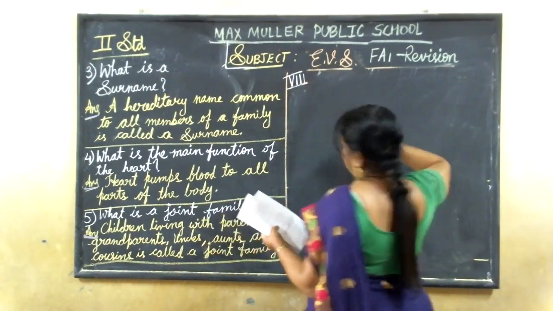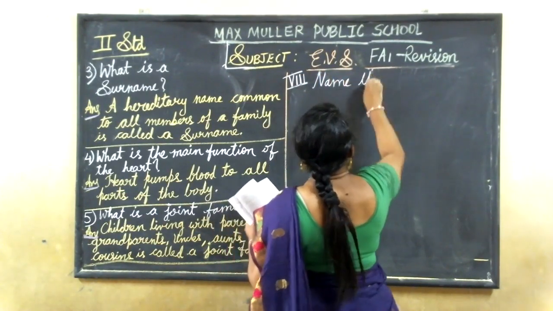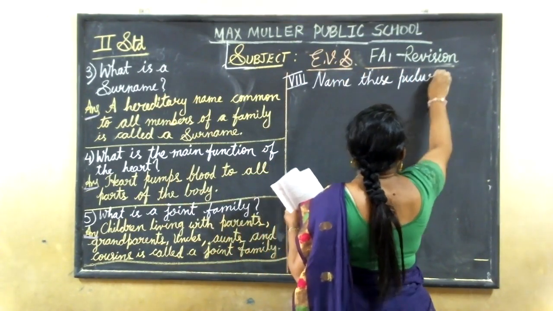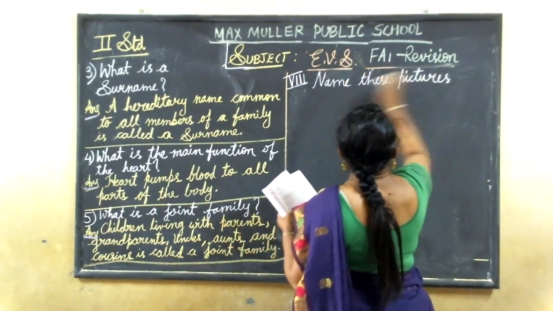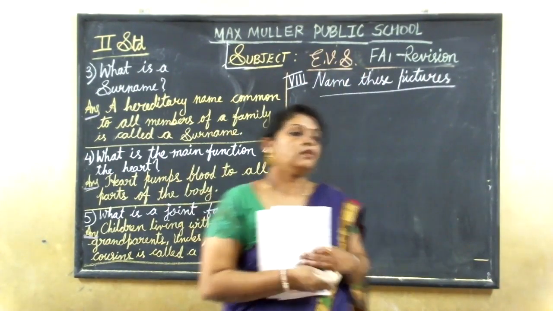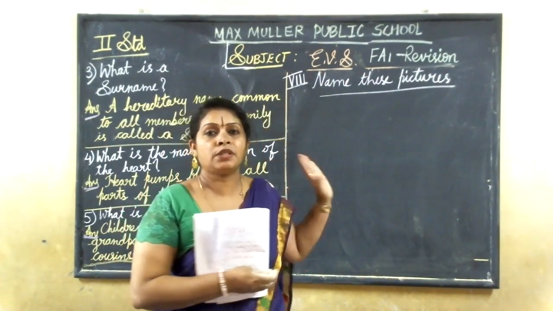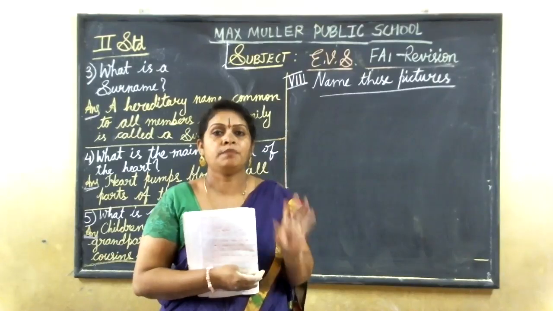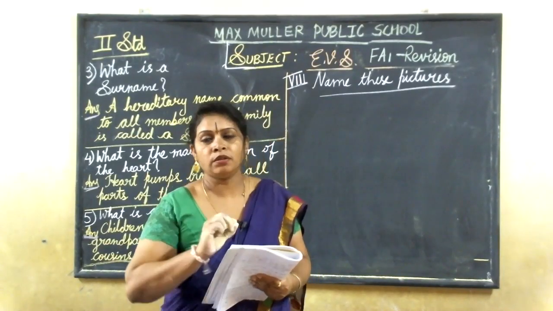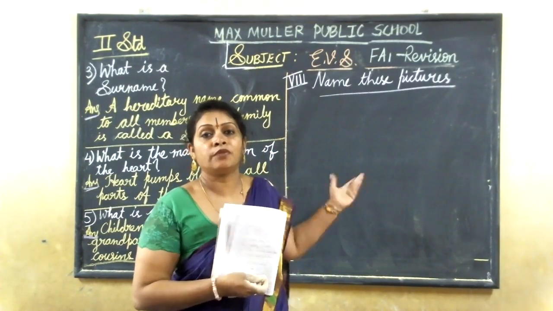Just you have to name these pictures. Here I can't draw the picture, but for your test paper, the picture will be printed. You have to name them. Seeing the picture, you have to name what it is. Below they will give one line. On the top of that line, you have to write the name of the picture.